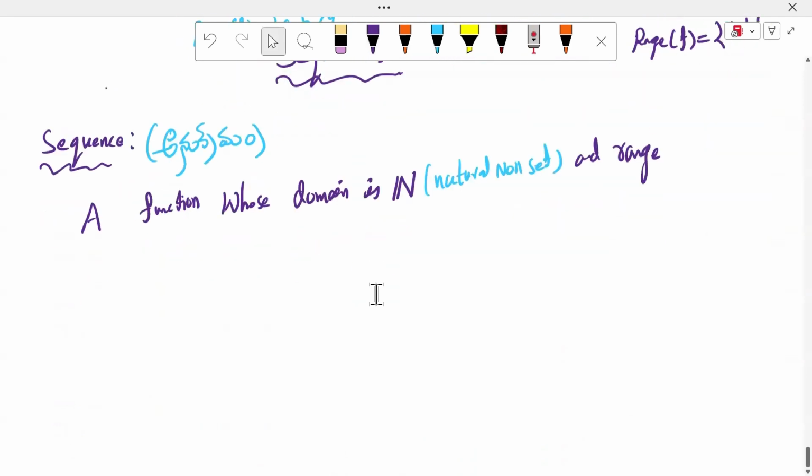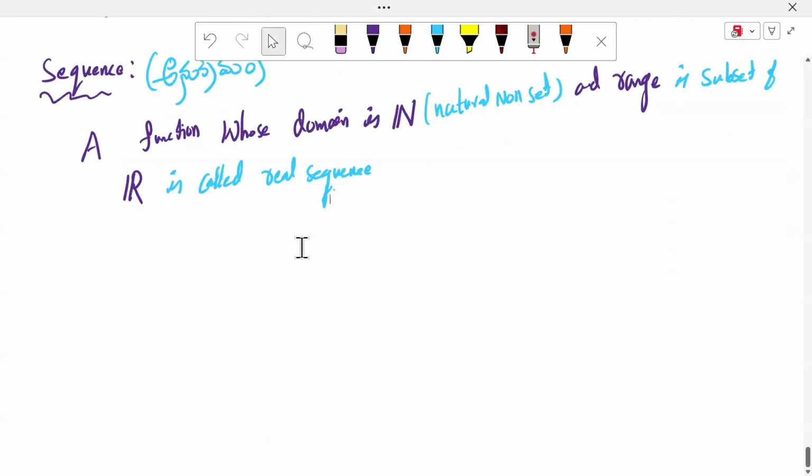Hear that, sir. Domain is the fixed natural number. A function whose domain is the fixed natural number set and range is a subset of the real number set is called a real sequence. Complex sequence అని కూడా చెప్పొచ్చు.